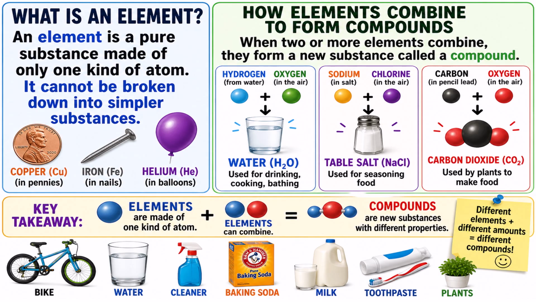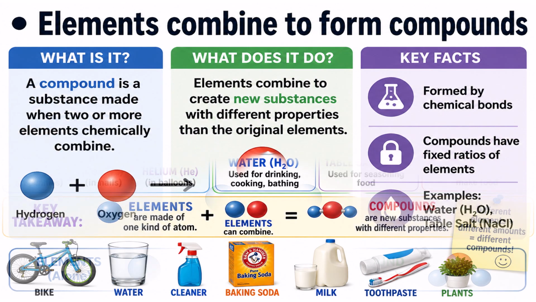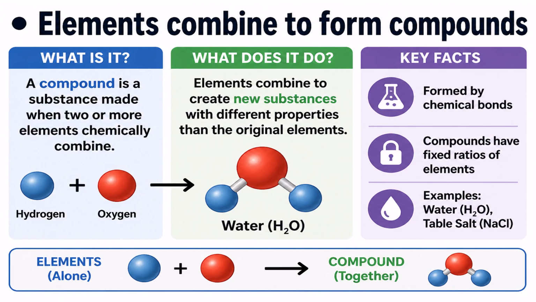Key takeaways. Elements are made of one kind of atom. Plus, elements can combine, which equals compounds that are new substances with different properties. Different elements plus different amounts equals different compounds. Elements combine to form compounds.